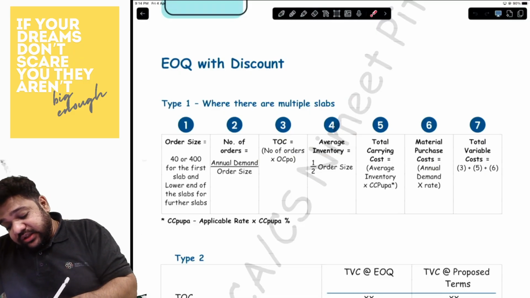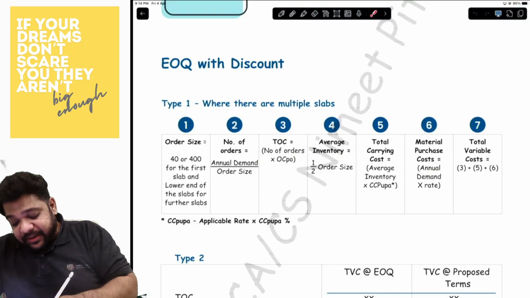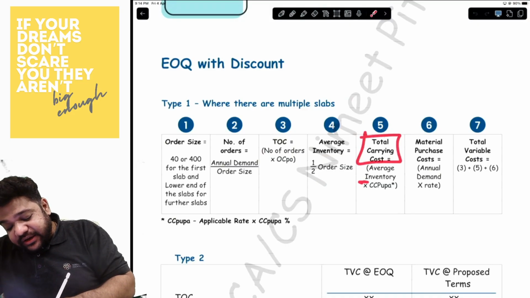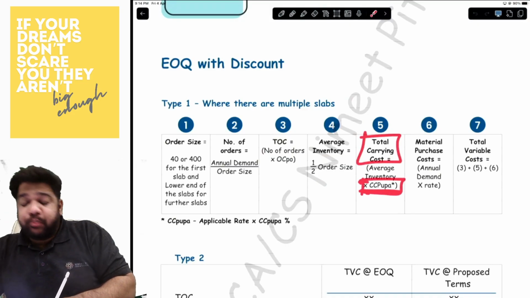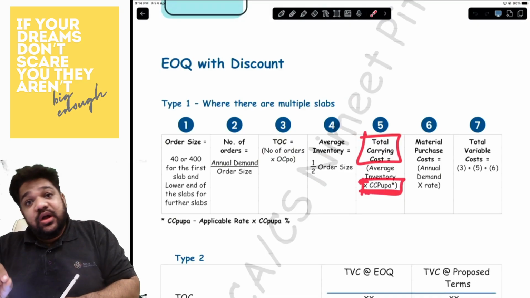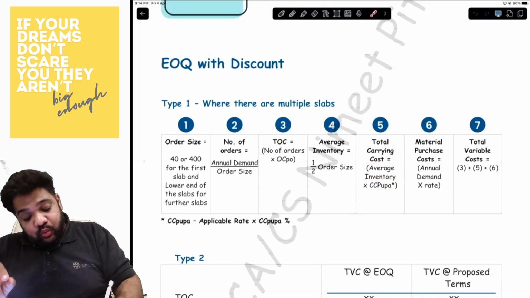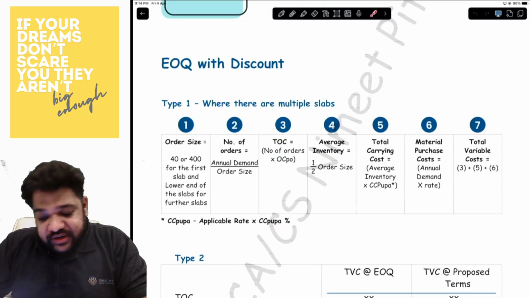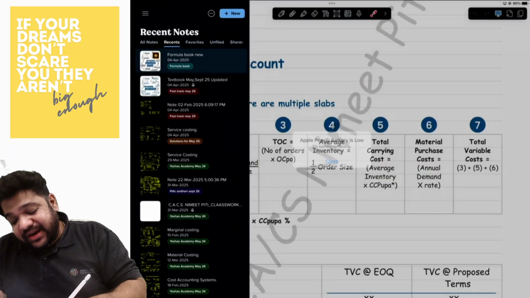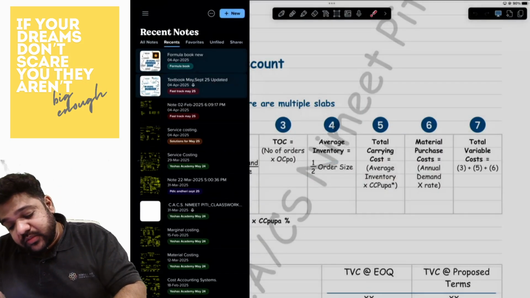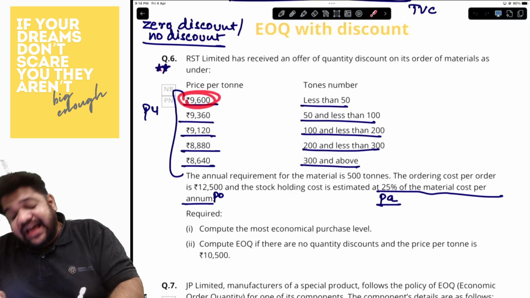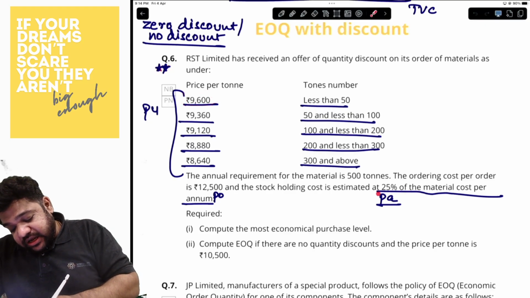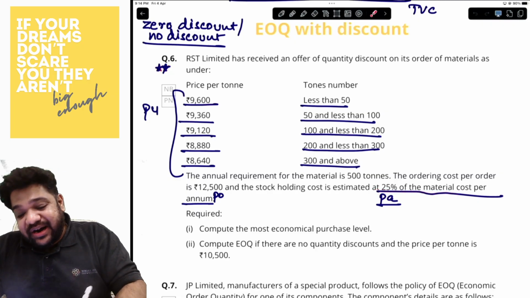Now, there is this one thing that you need to remember. In the total carrying cost, you have to multiply by CC Pupa. Now, the Pupa, how will you get that? Whatever is the applicable rate into the percentage. So here, what do I mean by that? For example, the rate is 9,600 and the percentage is 25%.